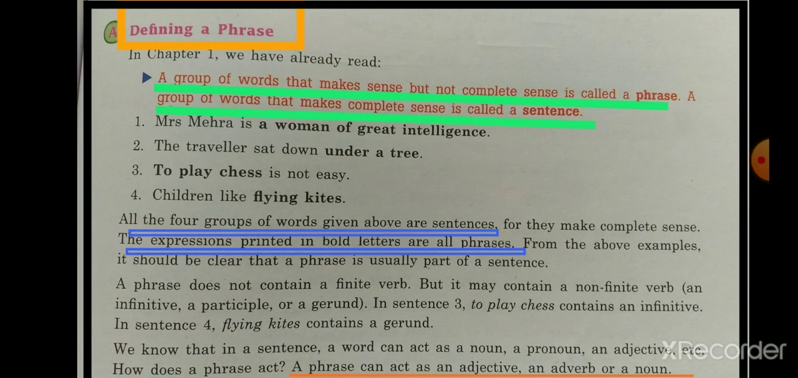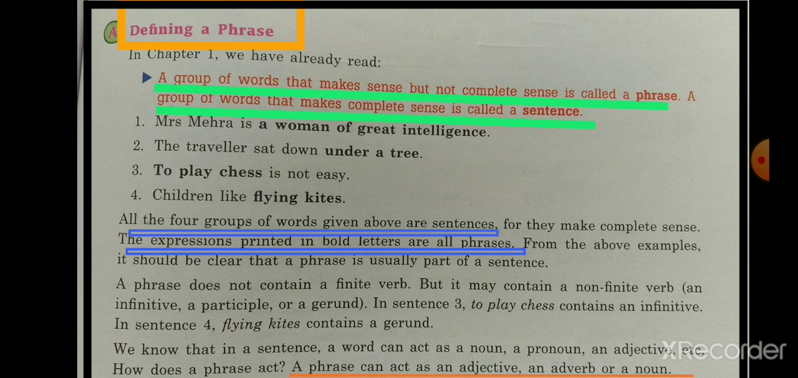Now, first of all, you must be aware of the definition of phrase. Means, what is phrase in actual? A group of words that makes sense but not complete sense is called a phrase. So, it's not a single word, it's a group of words that is having a meaning, but that group doesn't convey a complete meaning. So, it is called a phrase. But the same group of words, if it conveys a complete sense, is known as sentence. This is the difference between phrase and sentence.